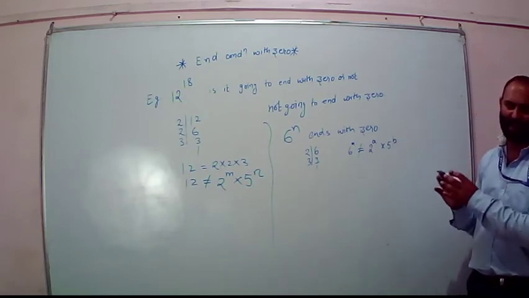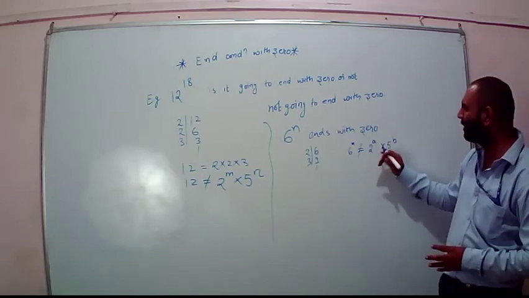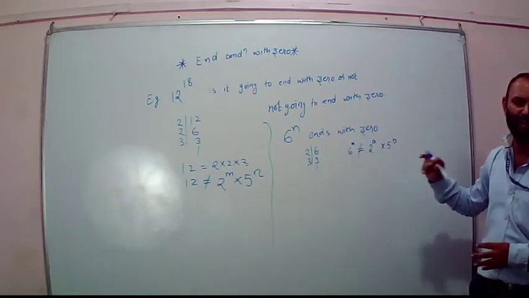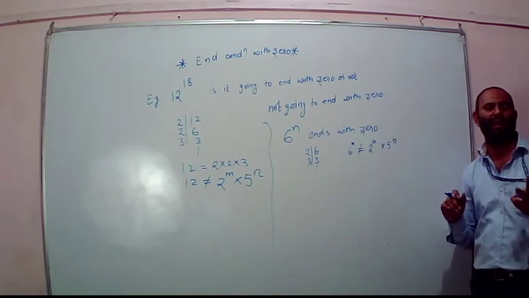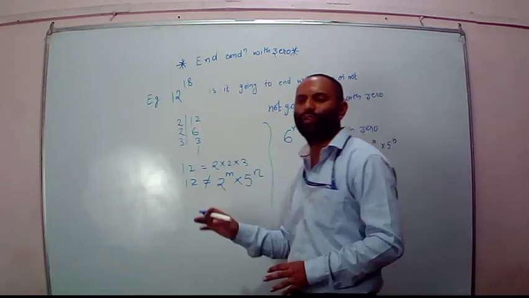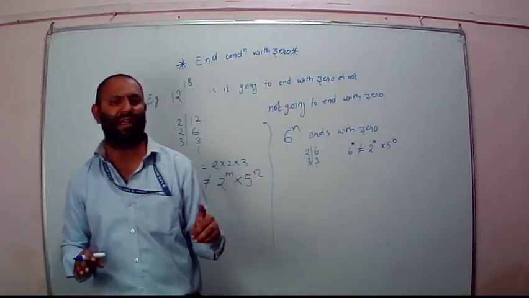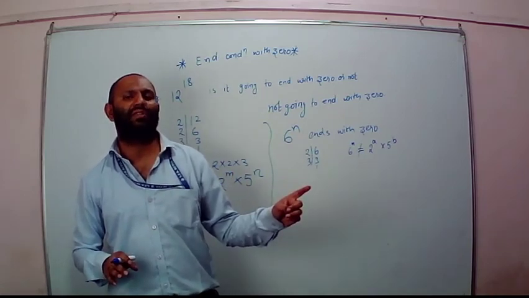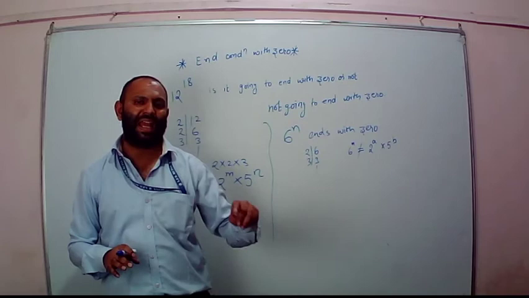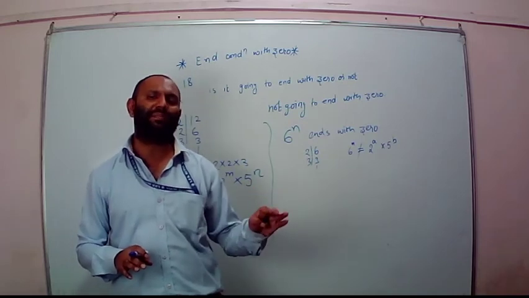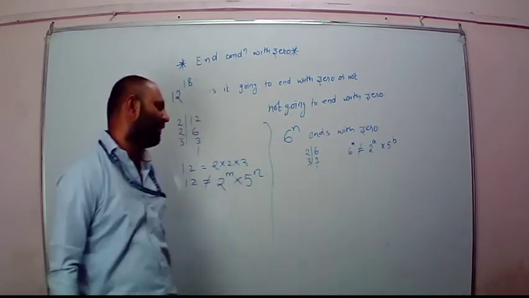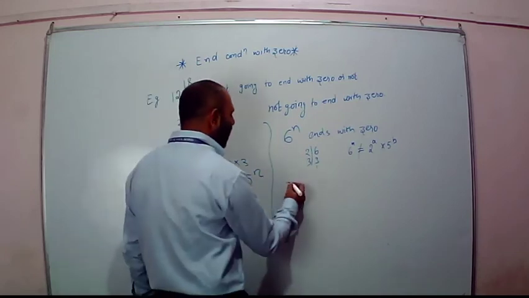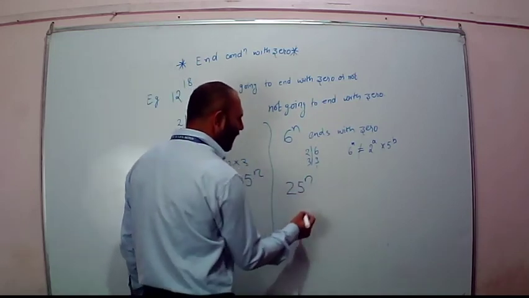It is a required fact that it has to carry both these factors. If any other factor is there, no problem, but 2 and 5 must be there. If 2 is there and 5 is absent, it is not going to end with 0. If 5 is there and 2 is absent, it is again not going to end with 0. Like the example in this slide, we had 25 to the power of n.